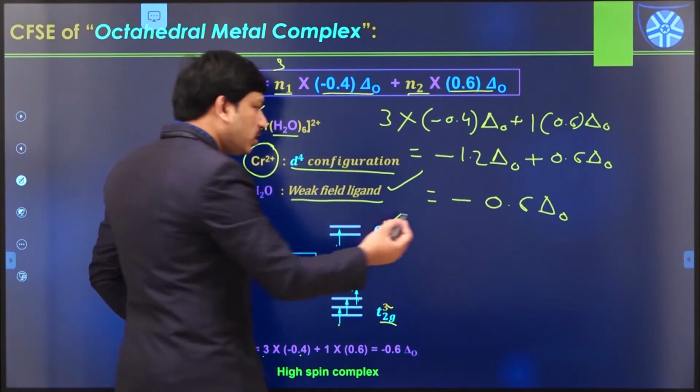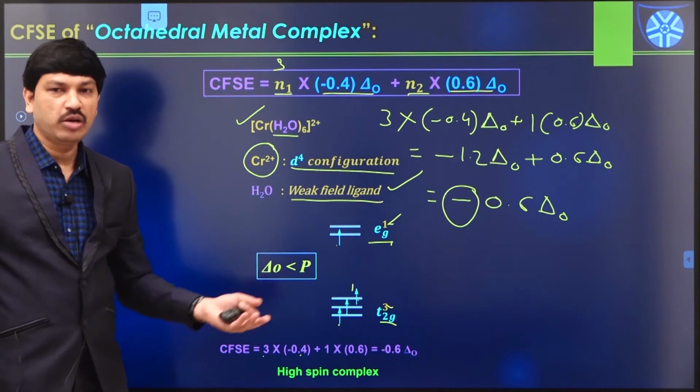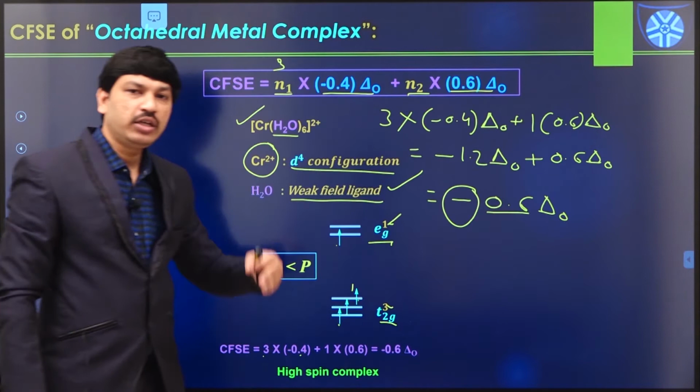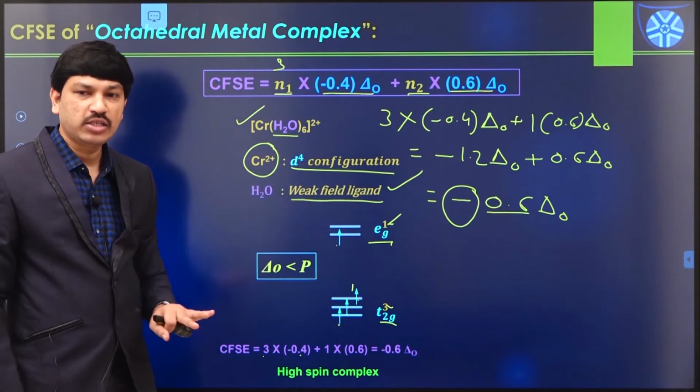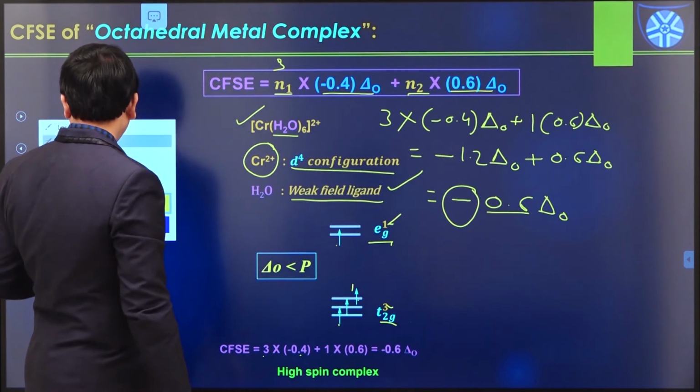Since this value is negative in nature, that means this complex is a little bit stable. So this amount decides whether it is a highly stable complex or a less stable complex. Like this, this is one of the examples. Let us see one more example.